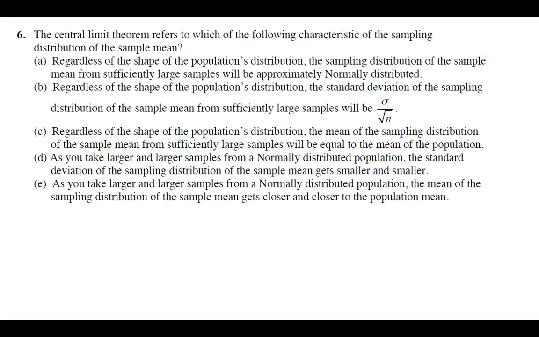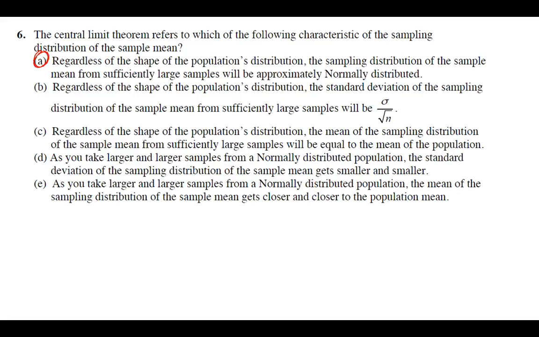So regardless of the shape of the population, if we knew the shape of the population was normal, we wouldn't even need the CLT, because if the population is normal, then our sampling distribution is also going to be normal. But since we don't know that, regardless of the shape, the sampling distribution of the sample mean from sufficiently large samples, and by sufficiently large, they mean 30, will be approximately normally distributed. That is the definition of CLT and what it allows us to do.